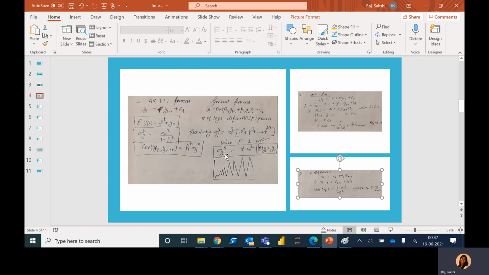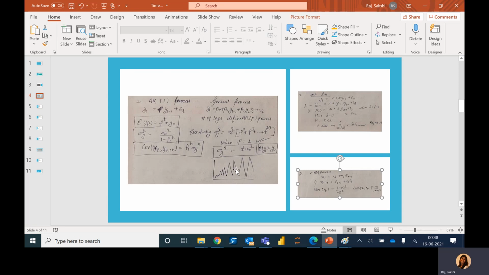In that situation, sigma y squared will be equal to t times the error variance. Hence, the variance of y is dependent on time under the condition when rho is equal to 1. Rho is the coefficient of yt minus 1. So under unit root, this process will explode. We can see here it's moving slowly, and as time goes on, we have larger swings.